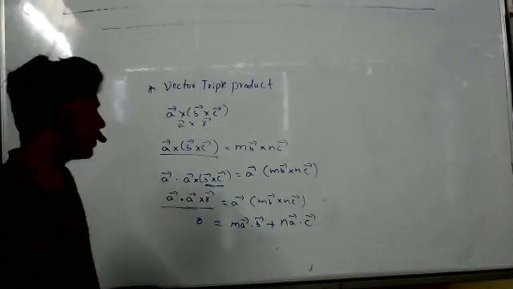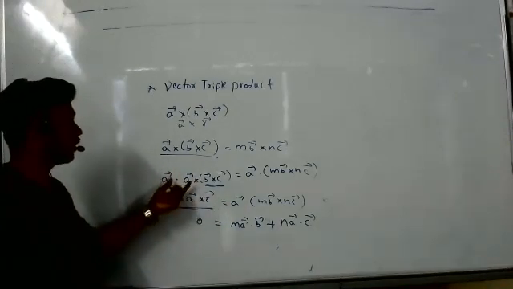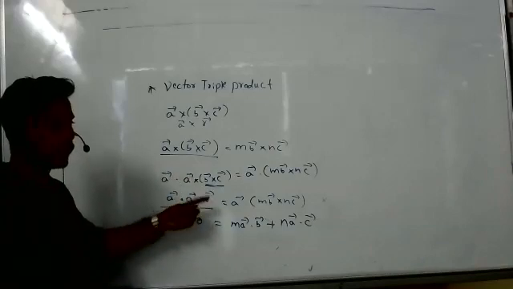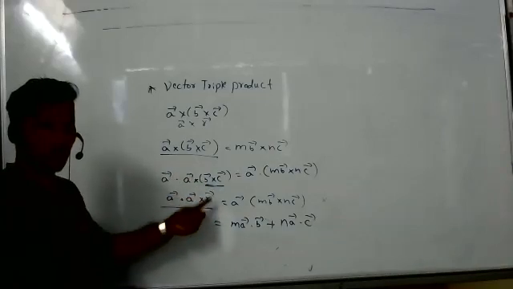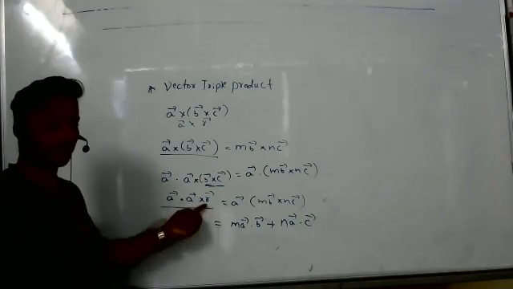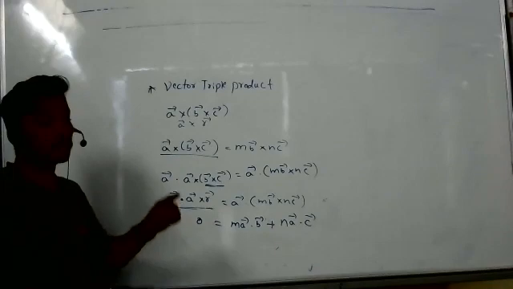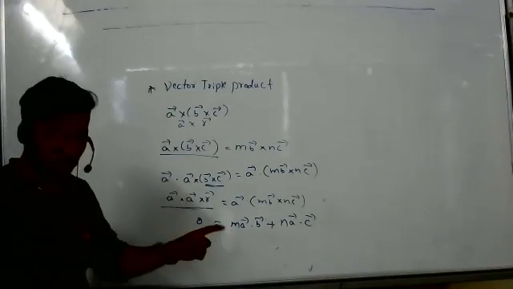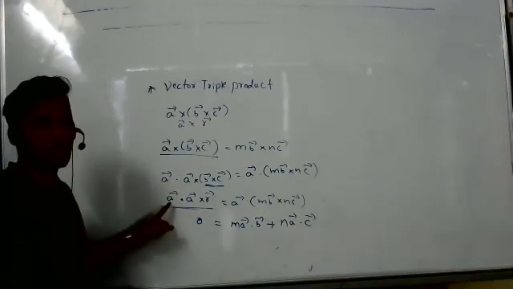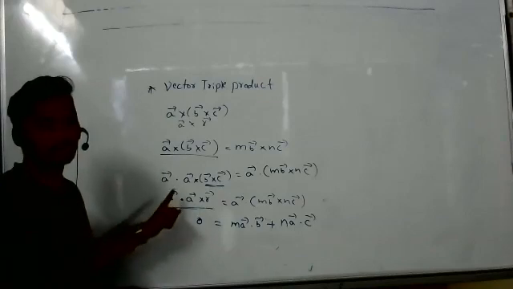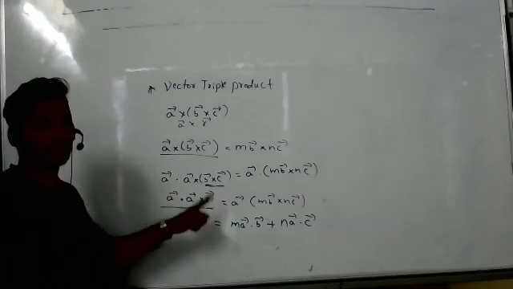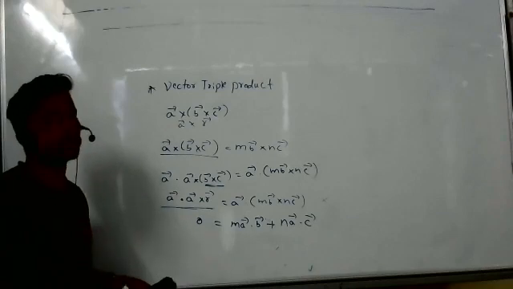So remember, we can write like this. When you are doing a cross product between two vectors, we get one more vector. So vector cross vector gives a vector again. But when the two vectors are in the same plane, what will happen to the cross product? The total thing will become zero. So to show that, I have written it.